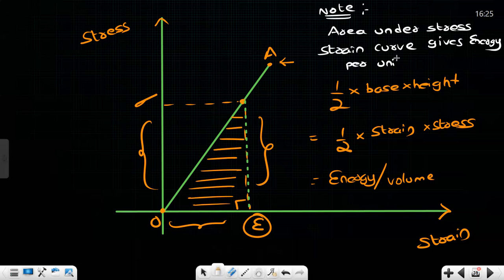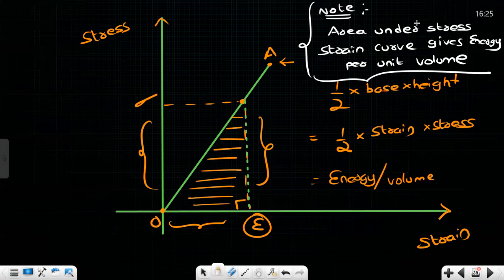Don't get confused. It is not there in your textbook, but this is an additional point. If they give a graph in your examination, you can easily calculate the area. That's nothing but the energy per unit volume. It's not energy, it's energy per unit volume. If you want the energy, you have to multiply the answer by the volume. Please make a note of this.